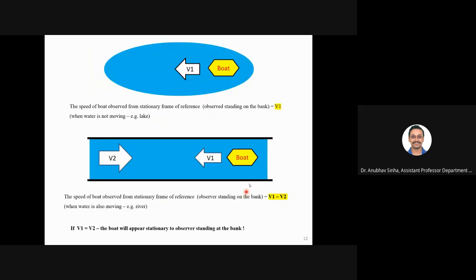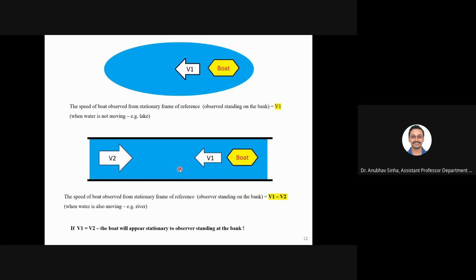Now if the boat moves at a velocity v1 in still water, and let us say v1 is equal to v2. The river is also coming left with the same velocity at which the boat can move.